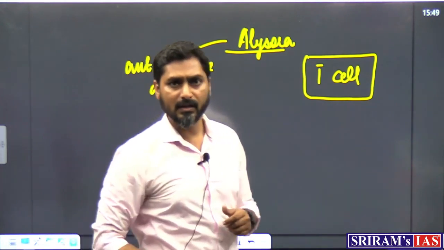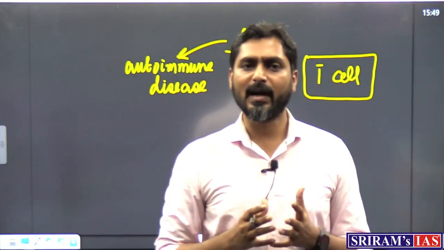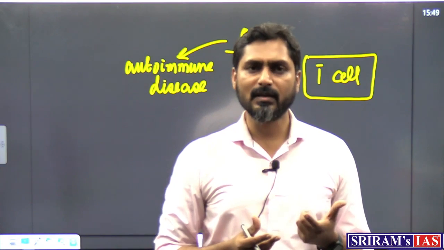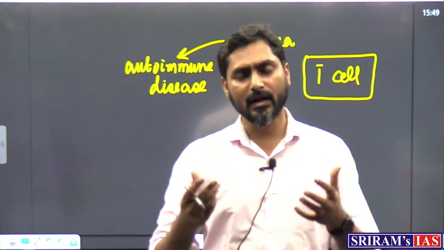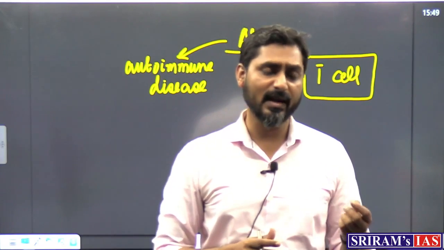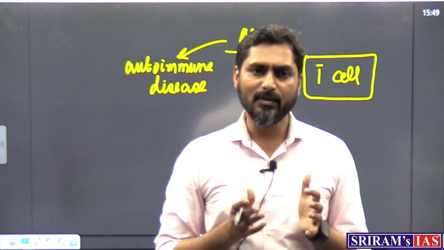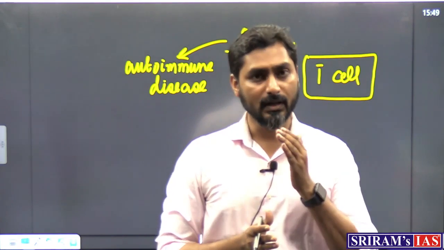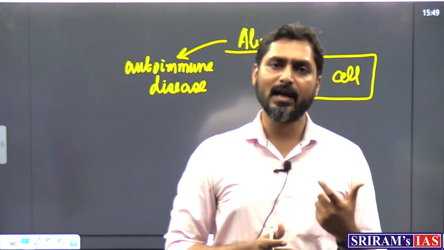So what is happening in her body? You would know that in our body we have white blood cells. White blood cells are our defense mechanism. If any antigen or pathogen attacks us, like a virus or a bacteria or COVID, our WBCs get activated and they start making antibodies.